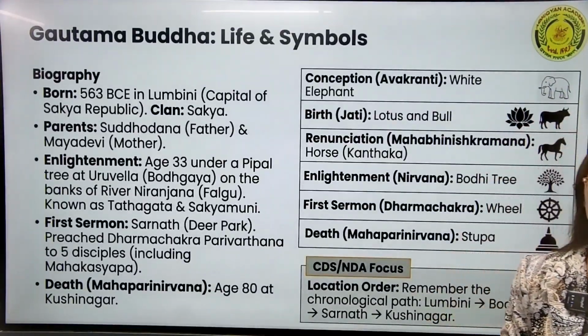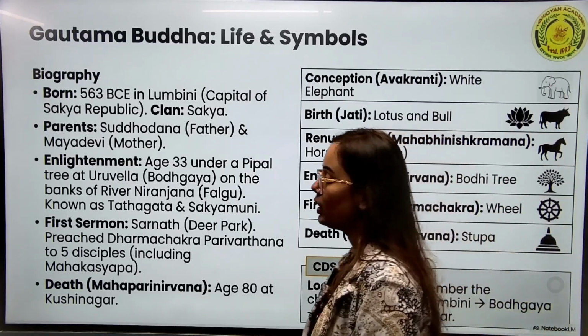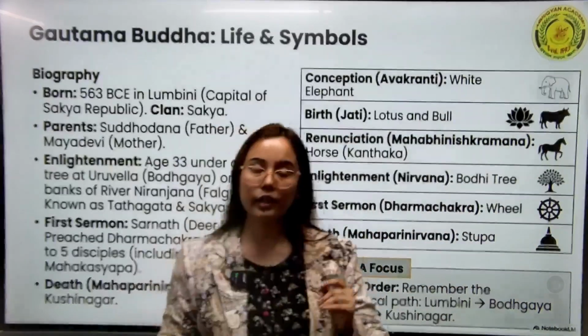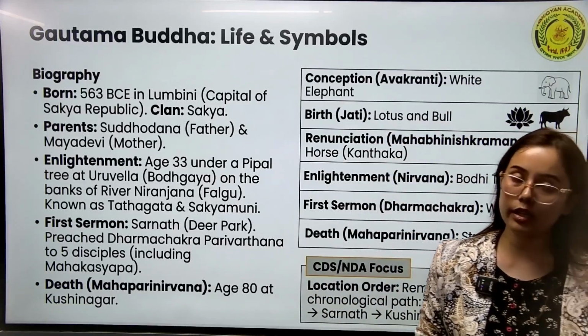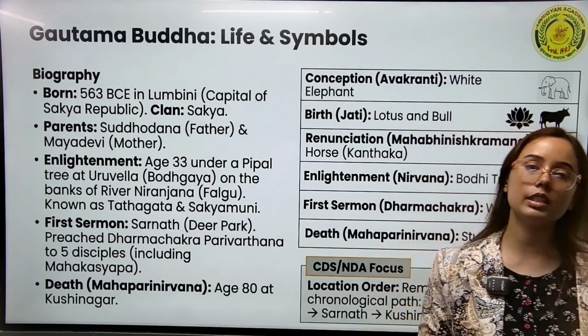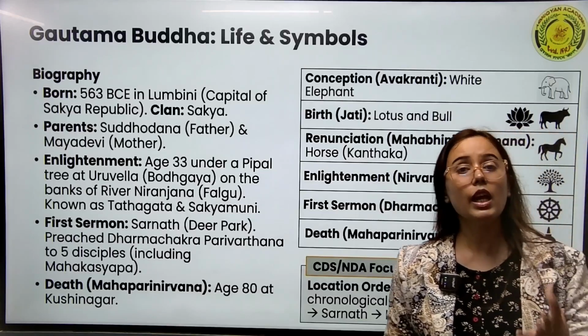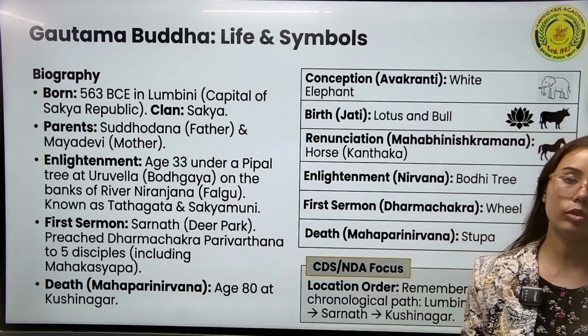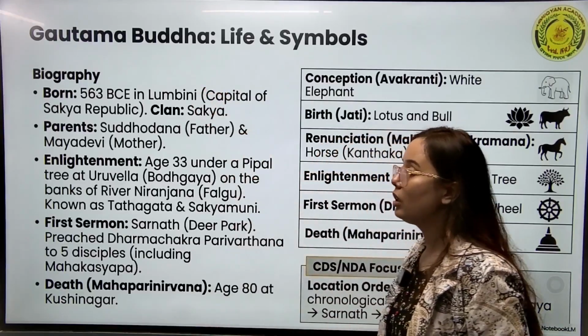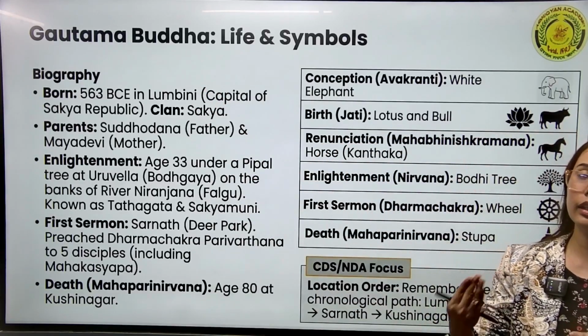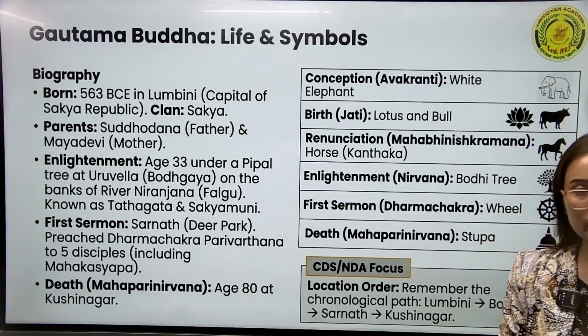Now we will see that, as people searched for an alternative, a number of new religious sects emerged in the society. Around 62 religious sects emerged. Among them, Jainism and Buddhism were the most popular. Now we will talk about Buddhism first, and in another video we will talk about Jainism.